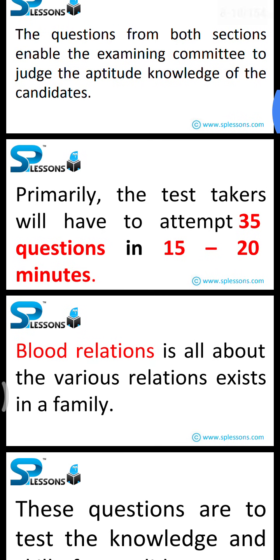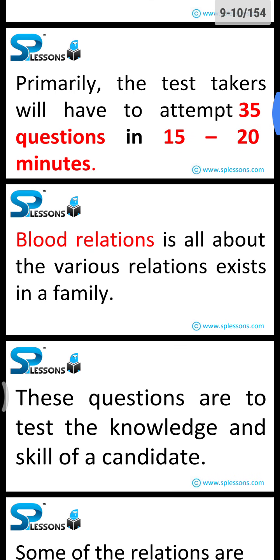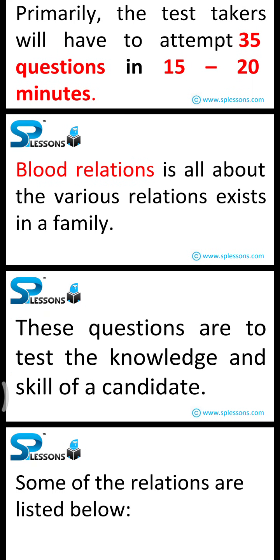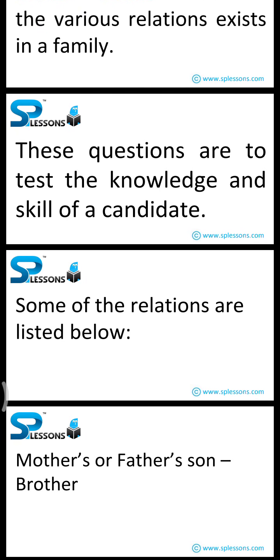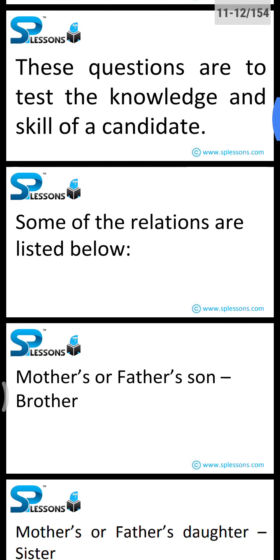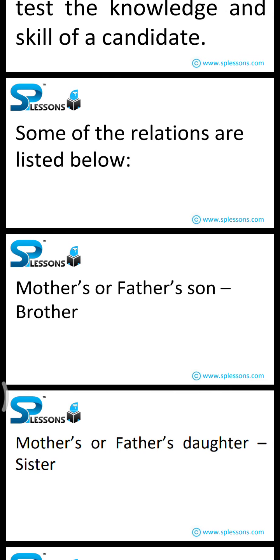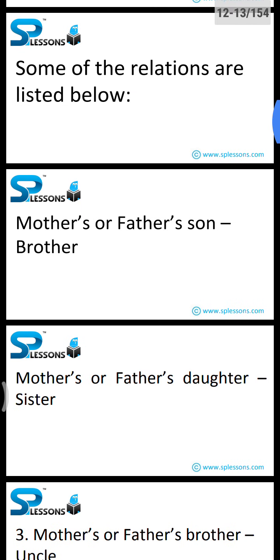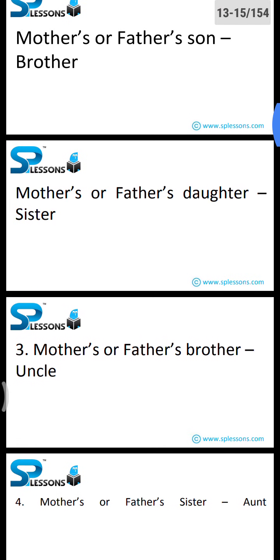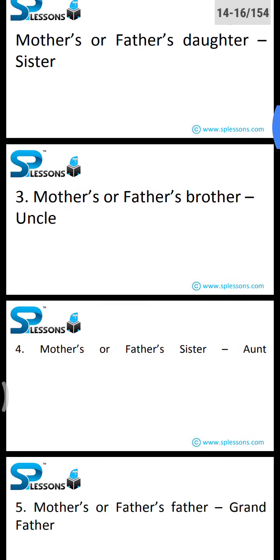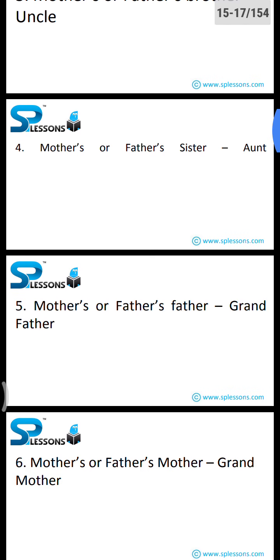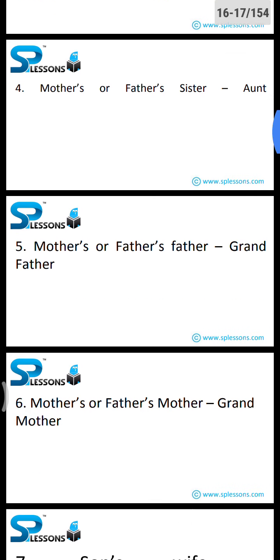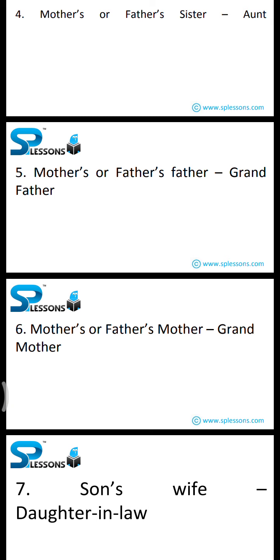Blood relations is all about the various relations that exist in a family. These questions are to test the knowledge and skill of a candidate or aspirant. Some of the relations are listed below, so once check them. Mother's or father's son, brother. Mother's or father's daughter, sister. Mother's or father's brother, uncle. Mother's or father's sister, aunt. Mother's or father's father, grandfather. Mother's or father's mother, grandmother.